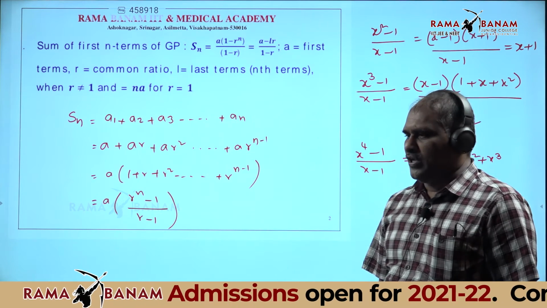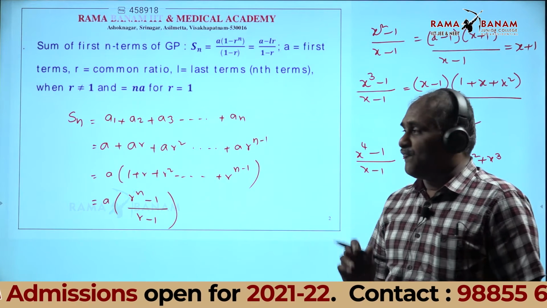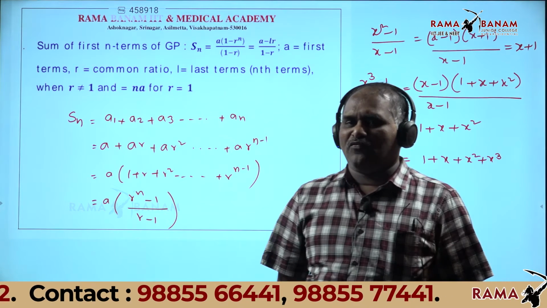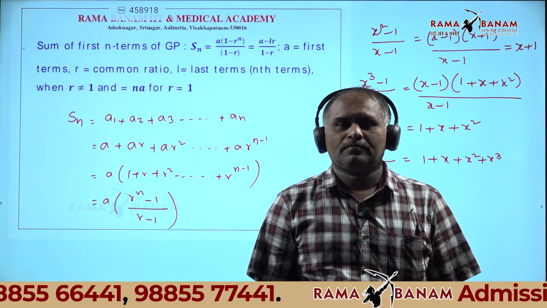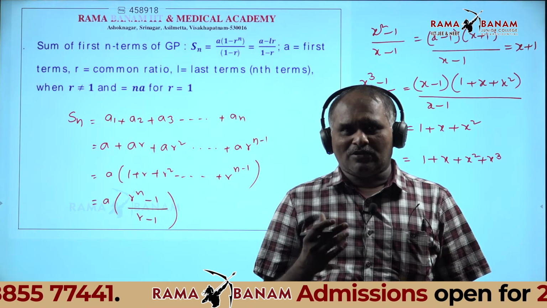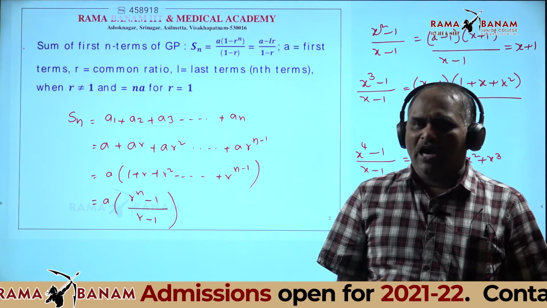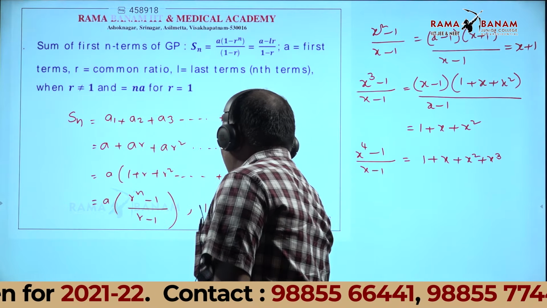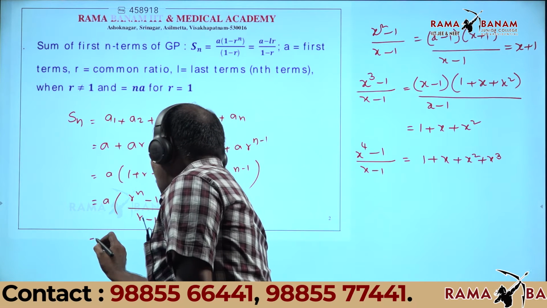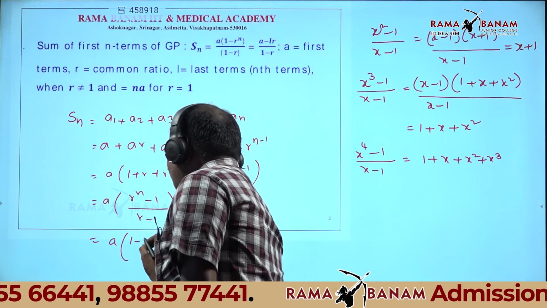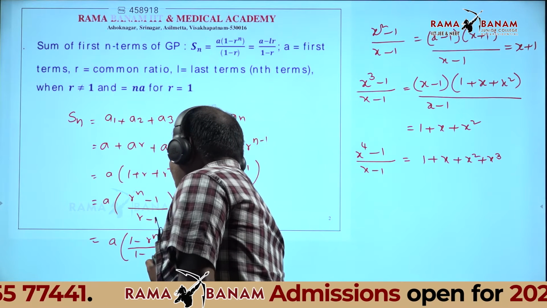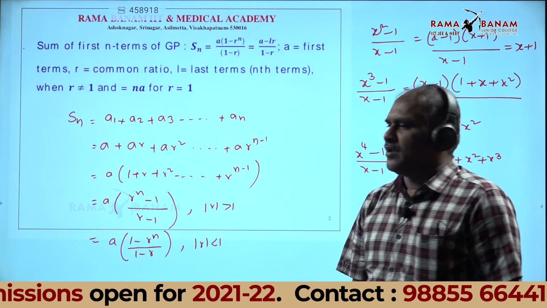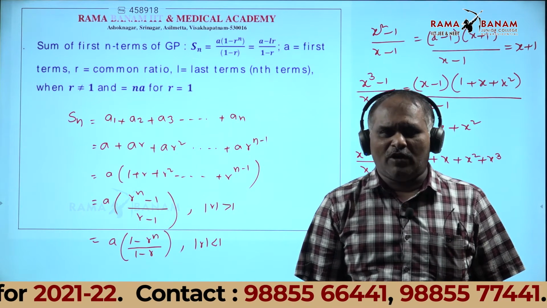This is equal to a into, this is the value, when r minus 1 is positive, that is, when r value is more than 1. Therefore, mod r value more than 1. It is also written as a into 1 minus r power n by 1 minus r when mod r value is less than 1.